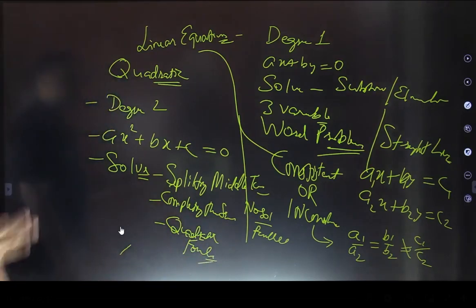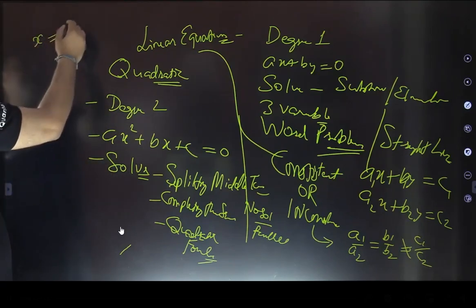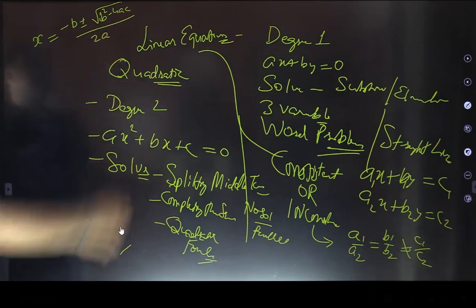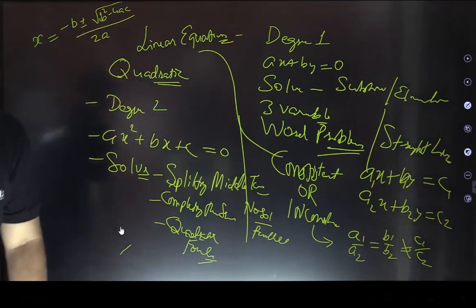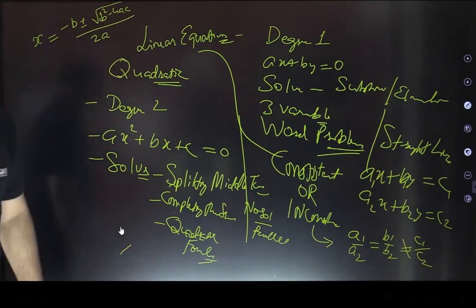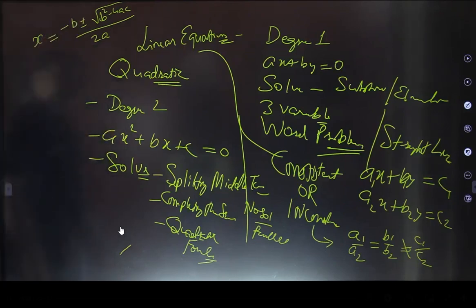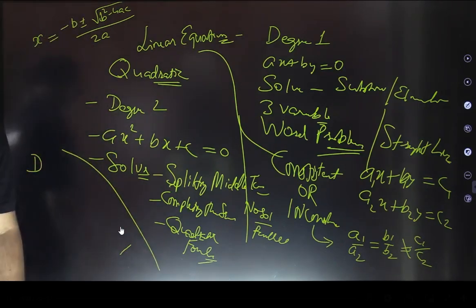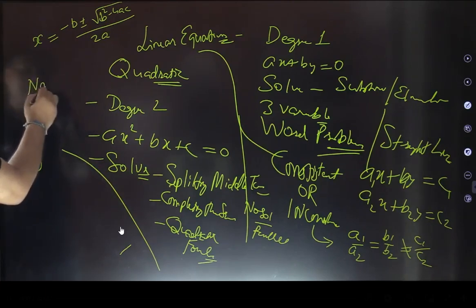And this quadratic formula we are going to use a lot of times. I hope all of you remember, it was x equals minus b plus minus root of b square minus 4ac by 2a. Now this b square minus 4ac is called the discriminant. If I write it as D, based on the discriminant we can also find the nature of the roots.